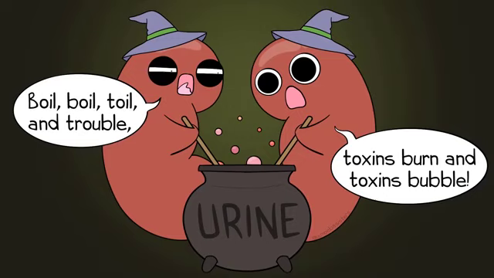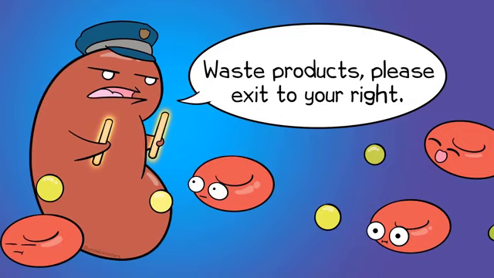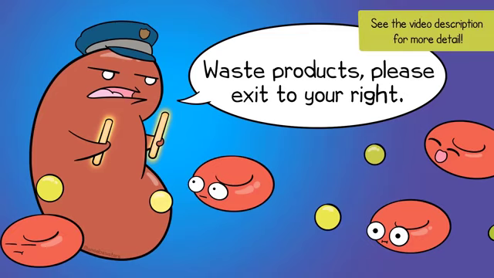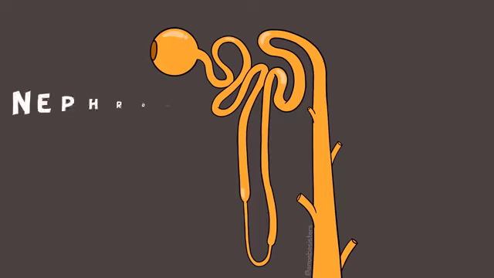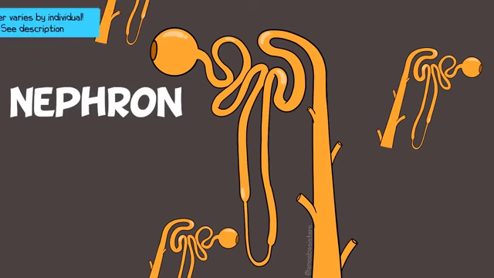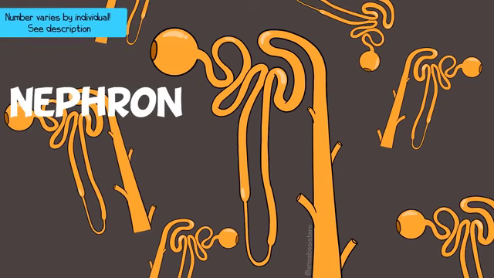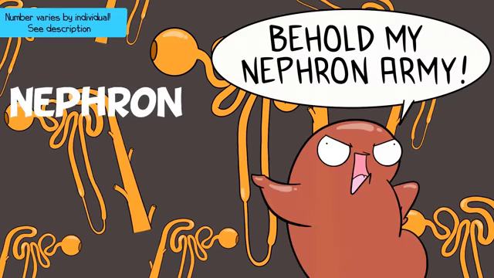So urine is produced by the kidneys, and we're going to focus on the process that makes urine. Blood is filtered by the kidneys, producing urine, which is a portion of the body's waste products that need to be excreted. A reminder, we like to show a general and simplified version of very complex topics, so explore our description for more. We start with this beautiful thing called the nephron. Each kidney has tons of them, like one kidney can have 1 million of these things. They are the functional unit of the kidney.